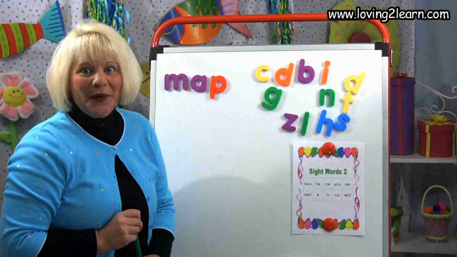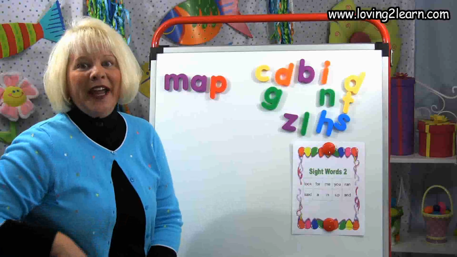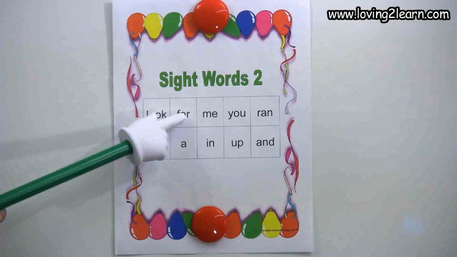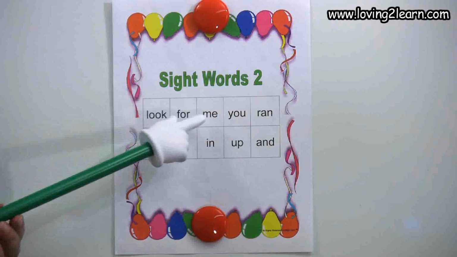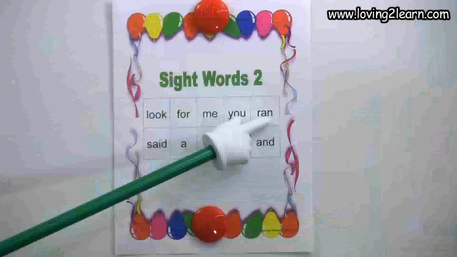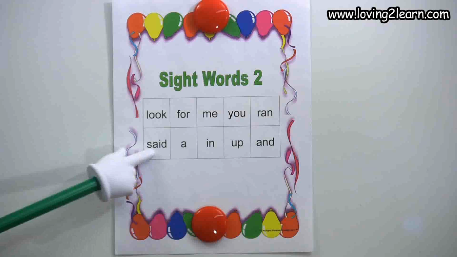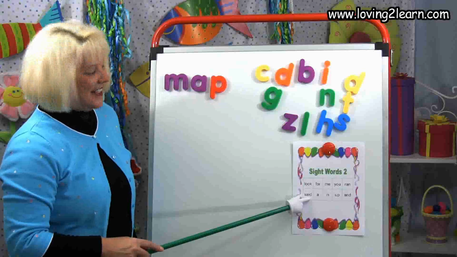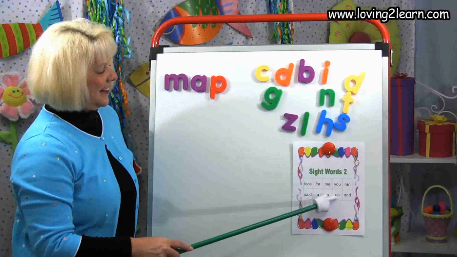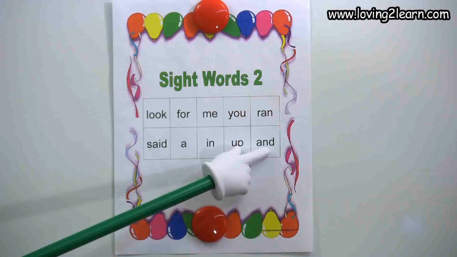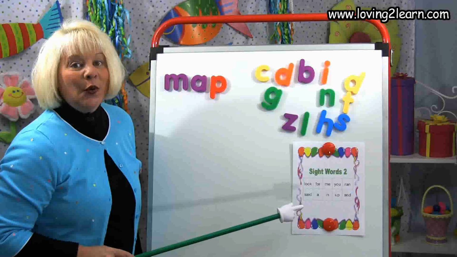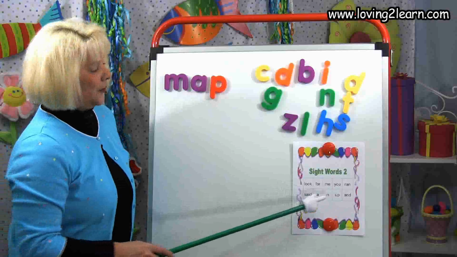The next thing we're going to do is to go over our sight words. Okay, read the words with me. Look, for, me, you, ran, said, a, in, up, and. I'm going to point to a word and you read the word out loud.